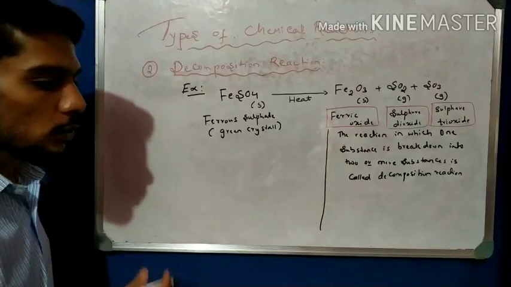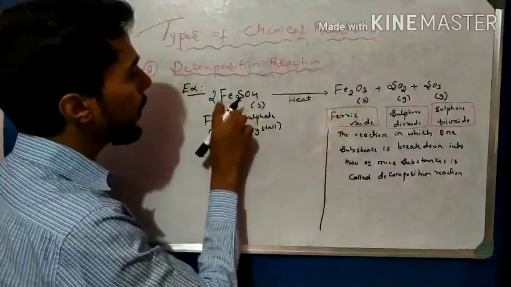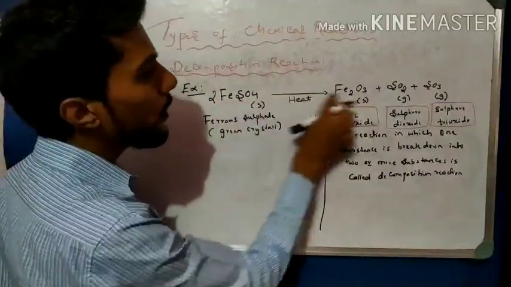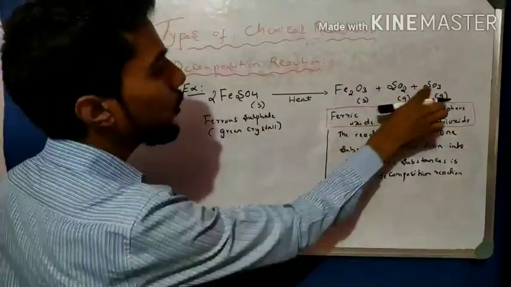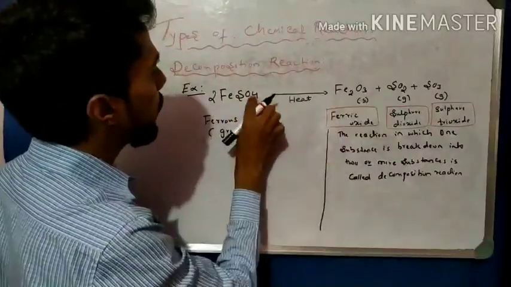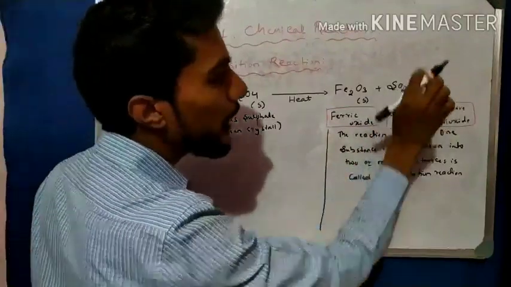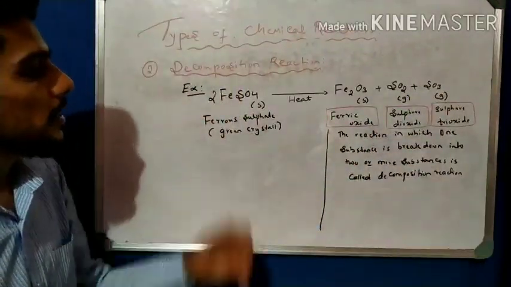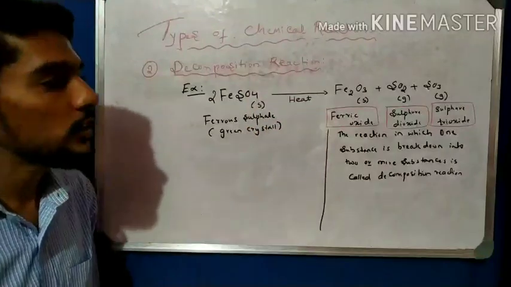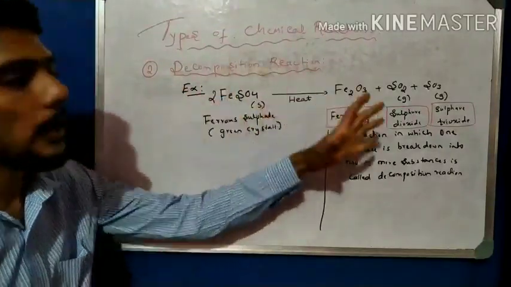Now balance this equation. We get 2 here, because Fe is 2, S is 2, and O is 8 on the left. On the right, O is 3, 4, 5 and 3, which is 8. O is also 8, so it is balanced. So now we get the balanced chemical equation of ferrous sulfate.